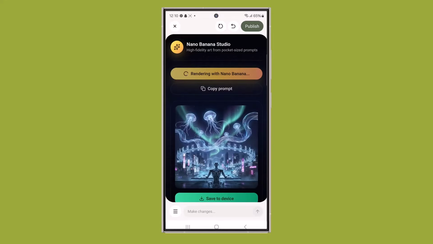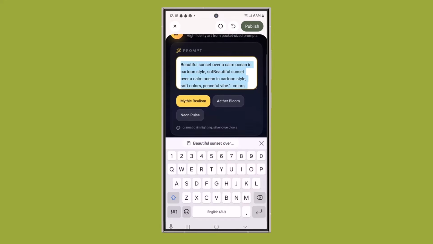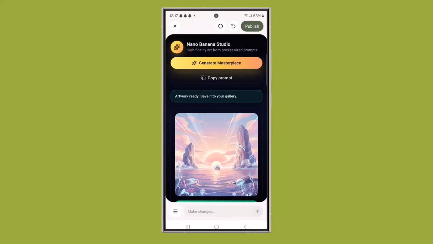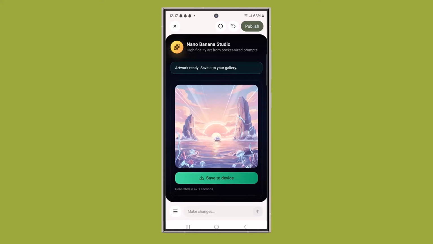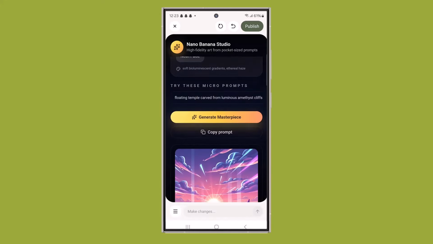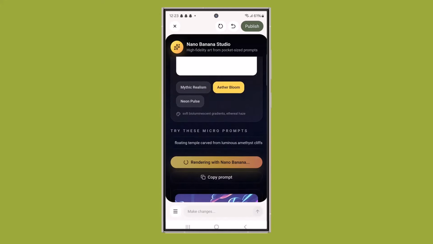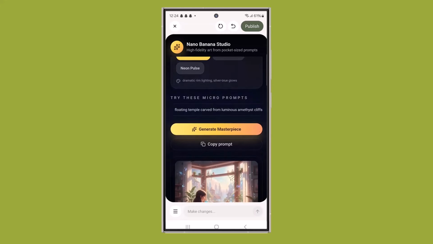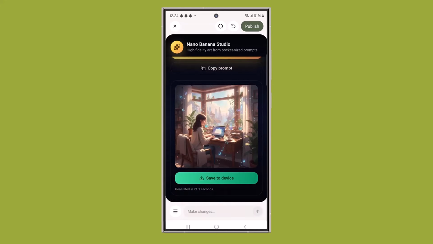And the best part? You can tweak or upgrade anything anytime. Just tell the AI what you want to change, and it automatically updates your app in seconds. As you can see, I'm testing out a few different prompts. And each time, YouWare instantly generates a brand new image based on my input. It's fast, creative, and seriously impressive.